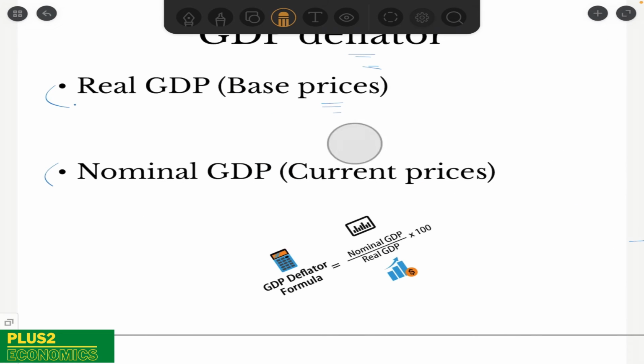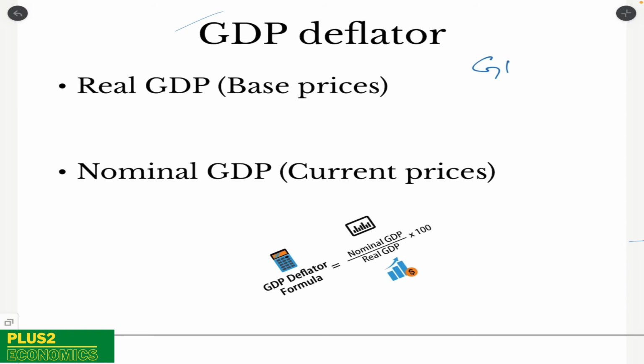So let me very quickly revise what we have discussed so far. GDP is the measure of the total economic activities that are happening in the country. We consider the final goods and services value in terms of money which are produced in a given financial year within the domestic boundaries of the country. So that is the definition for GDP.